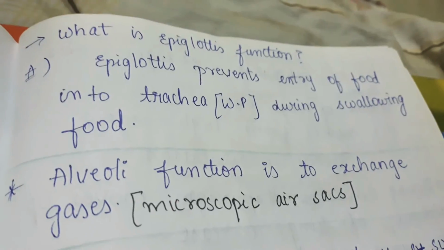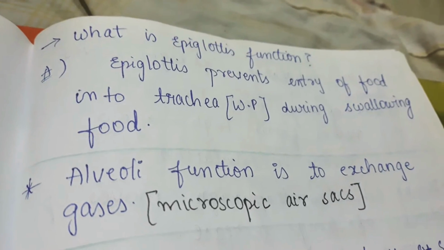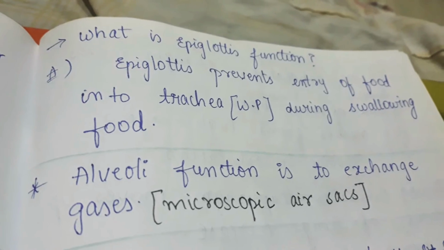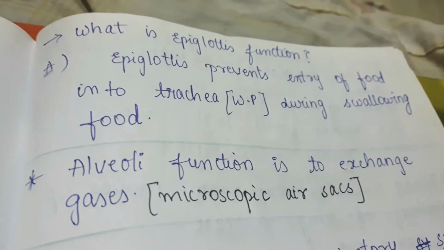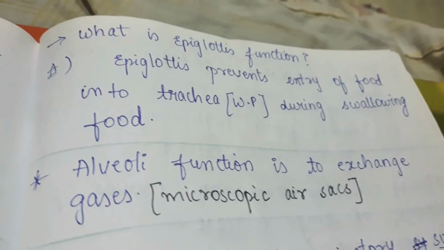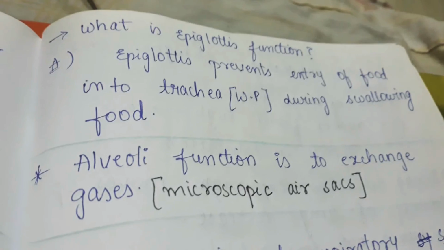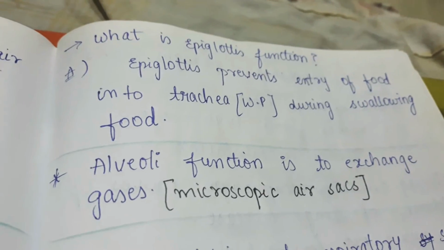Now coming to another question, what is the function of the epiglottis? What is it for? Yes, the epiglottis prevents entry of food into the trachea during swallowing. See, if the food or water goes into the passage where air has to go, if it goes into the windpipe, then what will happen?